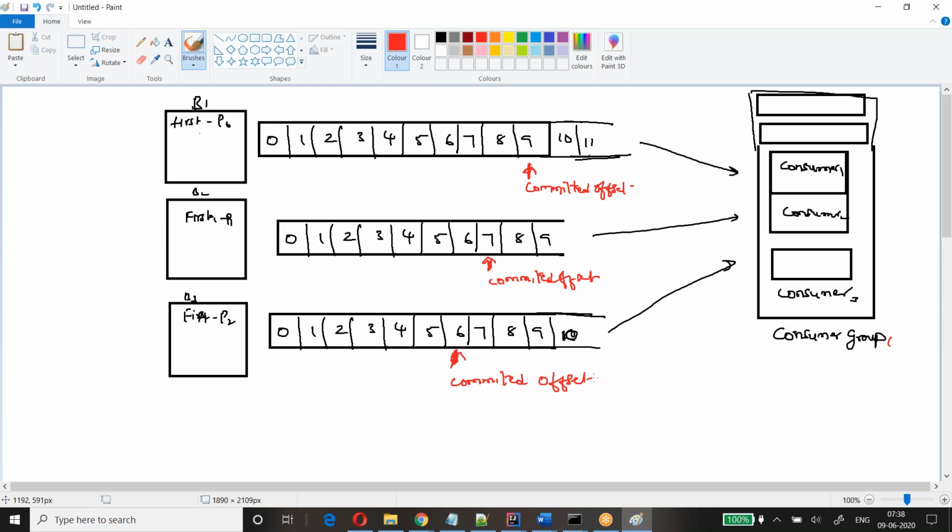In case your consumers or your consumer group are down, when it comes back up, it knows till what message it has processed and from which message it needs to read. In case any one of the consumers within the group is down, the other consumer will start reading the messages from the multiple partitions.